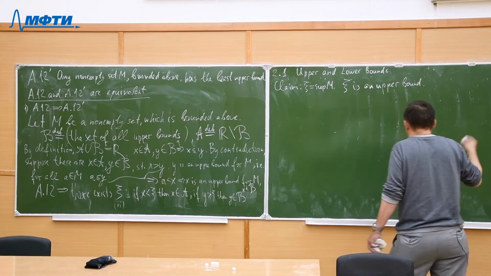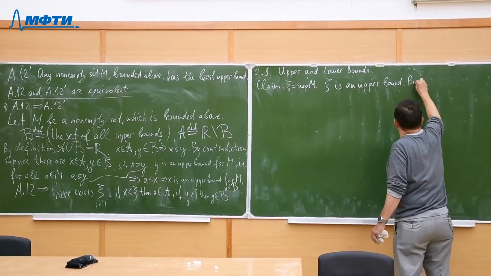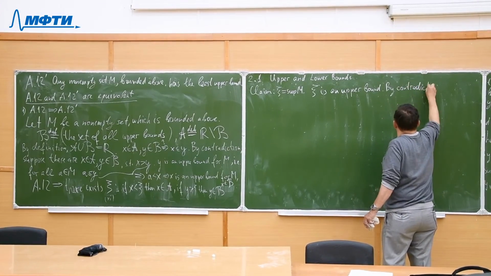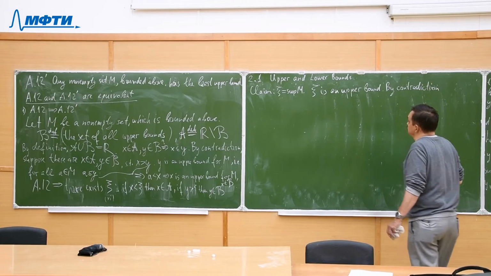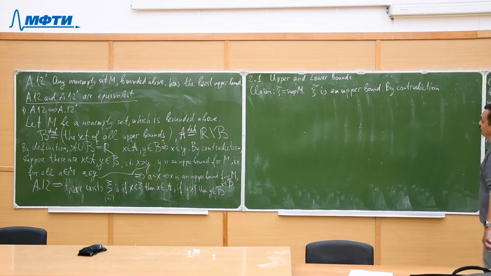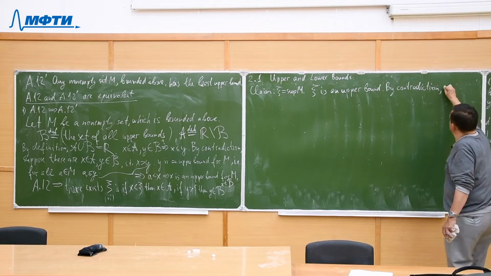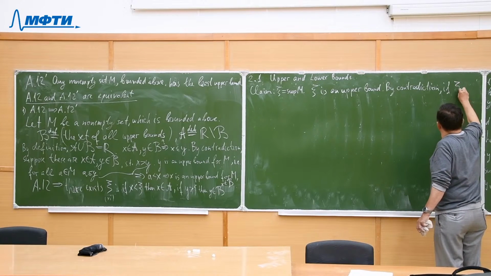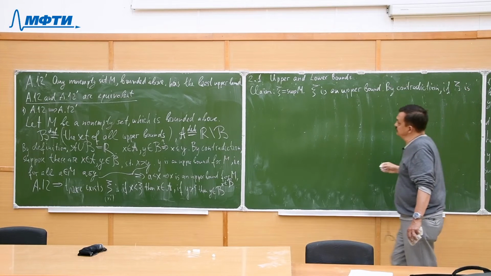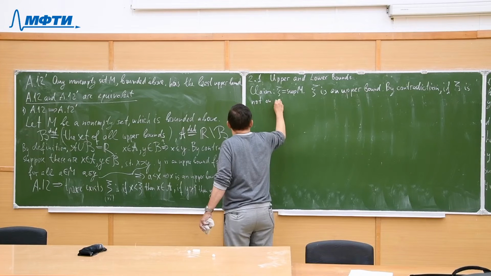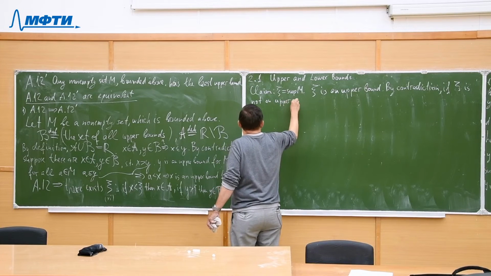Suppose not, by contradiction. If xi is not an upper bound, what does it mean?